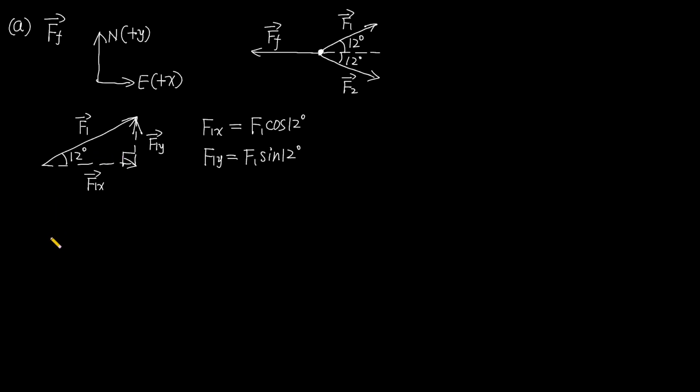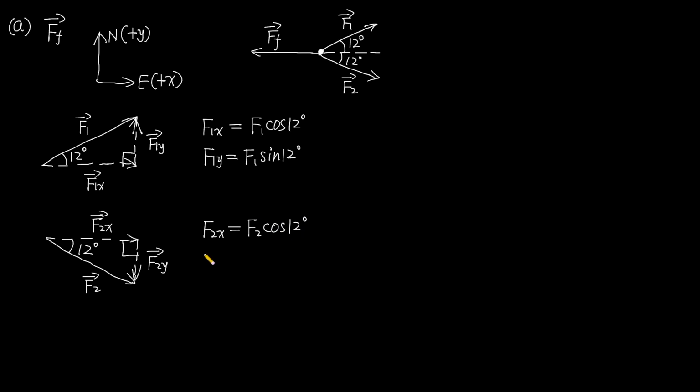Now for force F2, this vector represents F2, the force that tractor 2 exerts on the rock. This vector represents F2's x component, F2x, and this vector represents F2's y component, F2y. This angle is 12 degrees, and this angle is a right angle. So from this graph, we can know that F2x equals F2 multiplied by cosine 12 degrees.